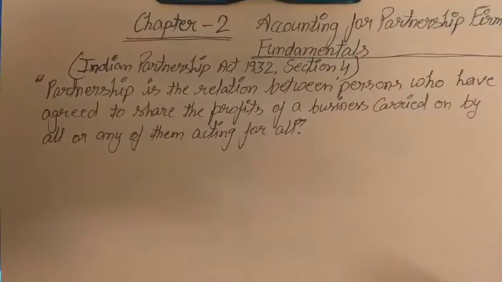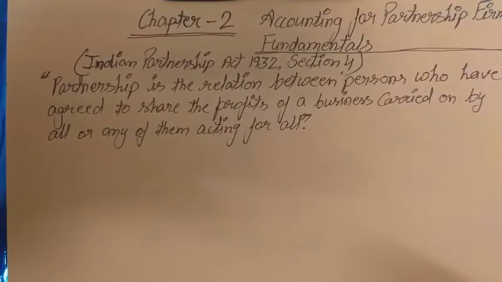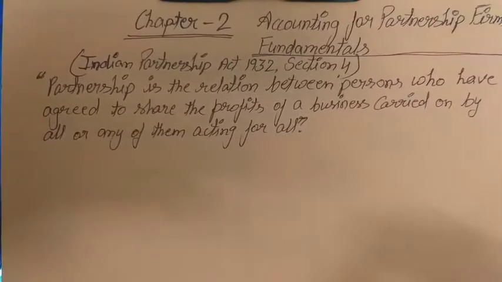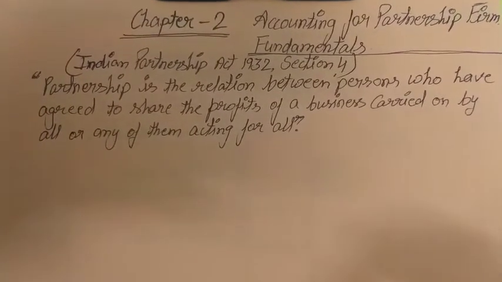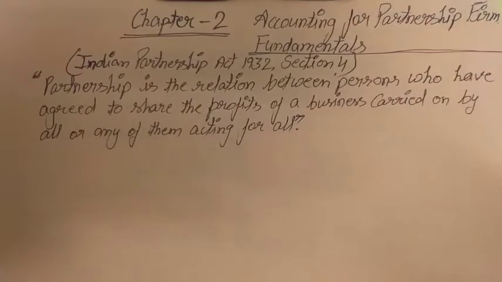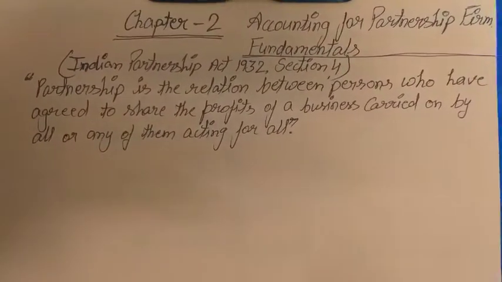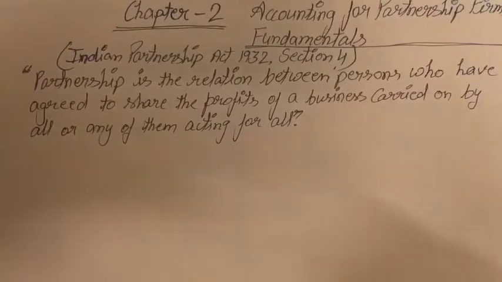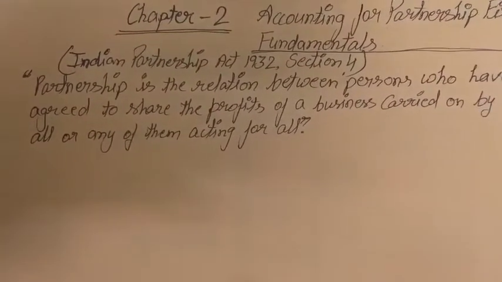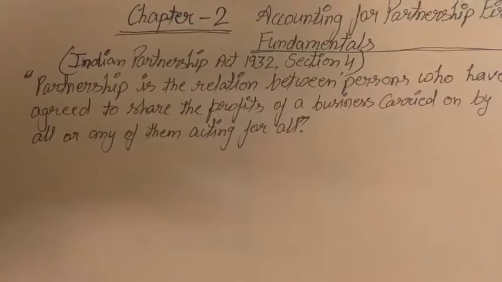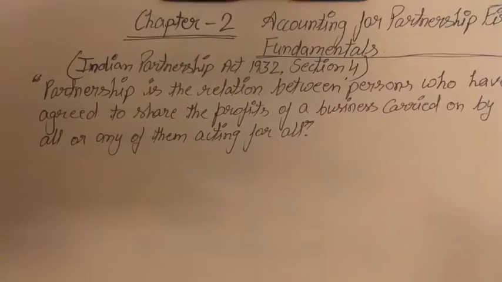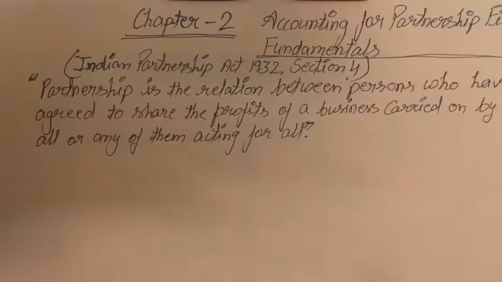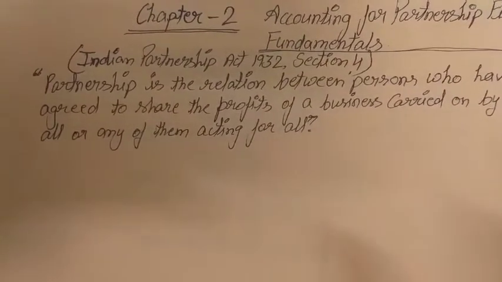Are you getting my point? For example, there are 5 partners in a partnership. All partners can run that particular firm, or any one of them can run the partnership, and the rest of the four partners will not take any initiative, they will only share the profits. Is it clear?